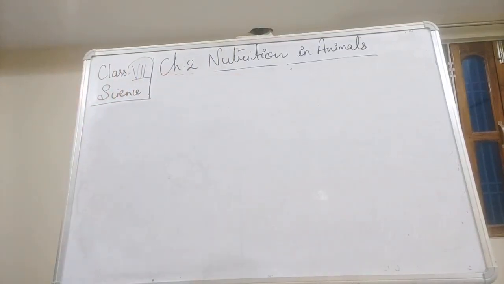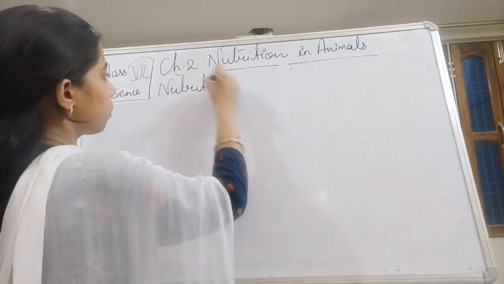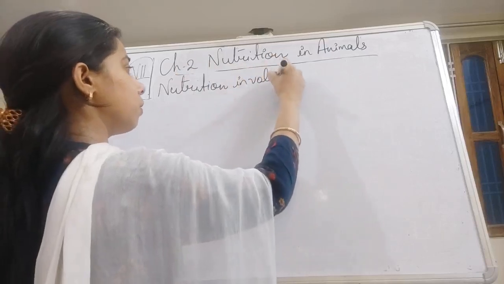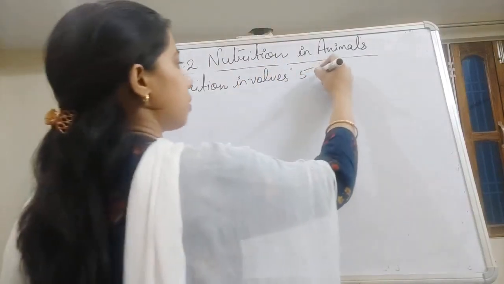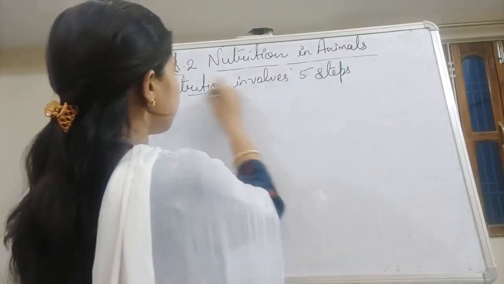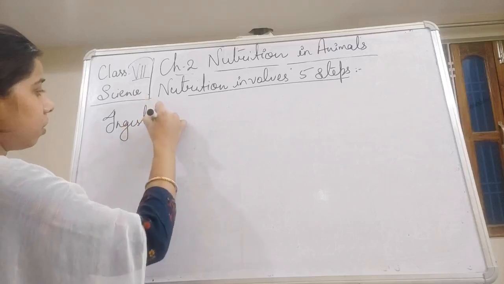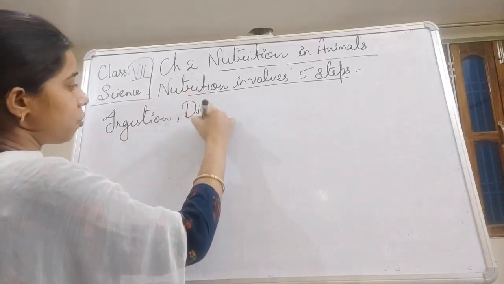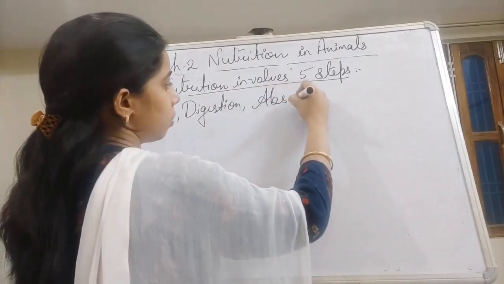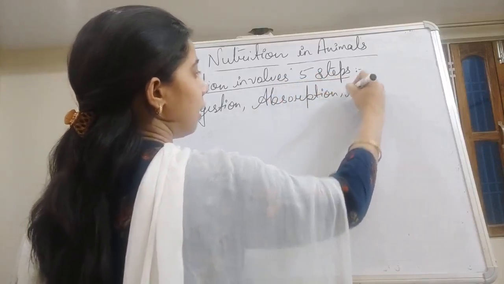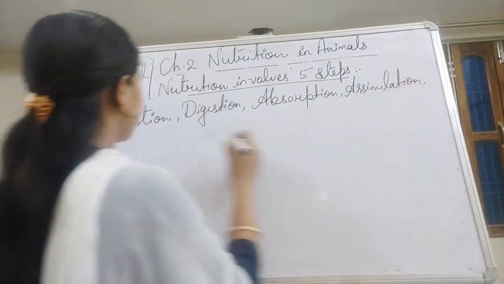So we can write here that nutrition involves five steps: ingestion, then digestion, then absorption, then assimilation, then egestion.